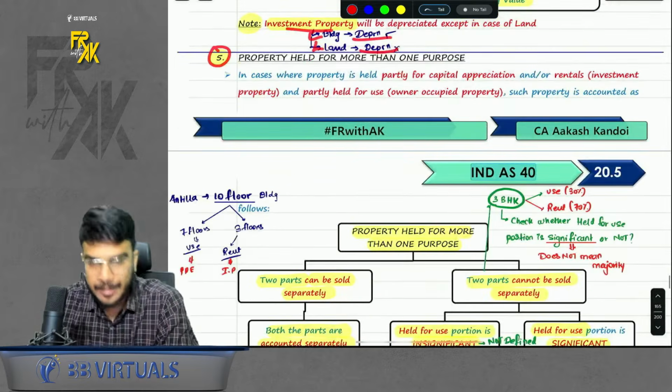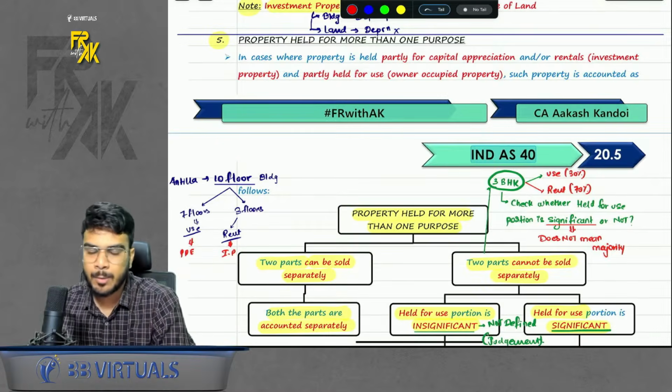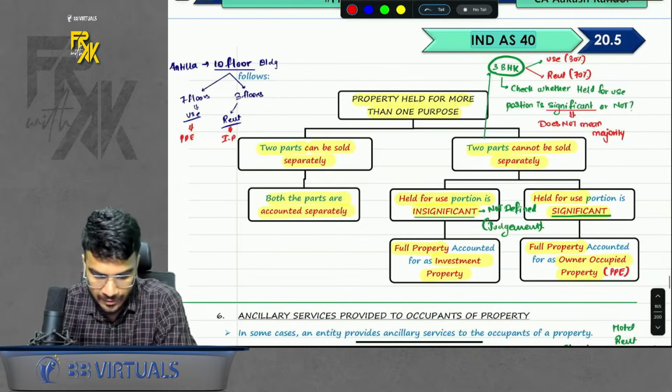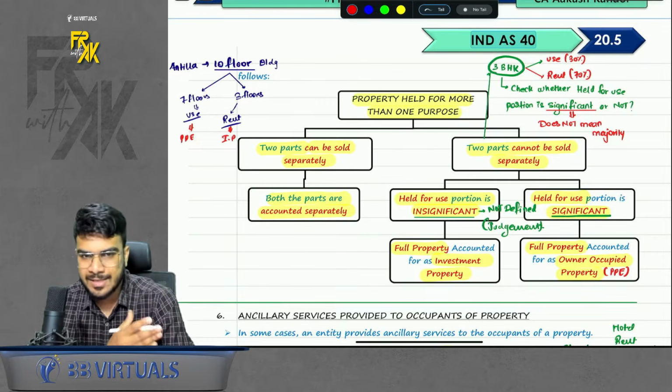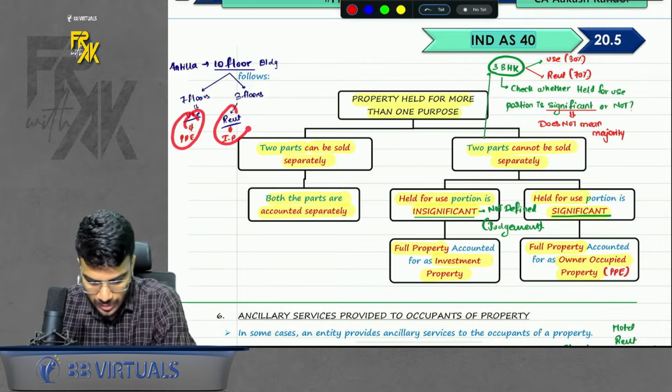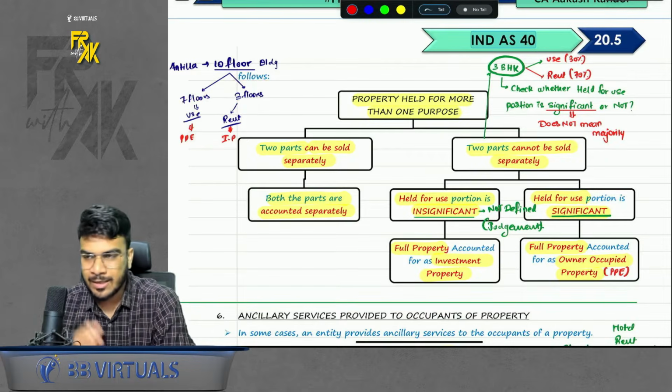Simple. Then the next point, property held for more than one purpose. What is the meaning of this? You are having a big property. Some portion of it you are using, some portion of it you are renting. Example, you have a 10-floor building. 7 floors you are using, 3 floors you are renting. So can the floors be sold separately? Of course, yes. Floors are saleable separately. So if these two parts can be sold separately, you can account for both these parts separately. The portion you are using, you will show as PP. The portion you are renting, you will show as IP.